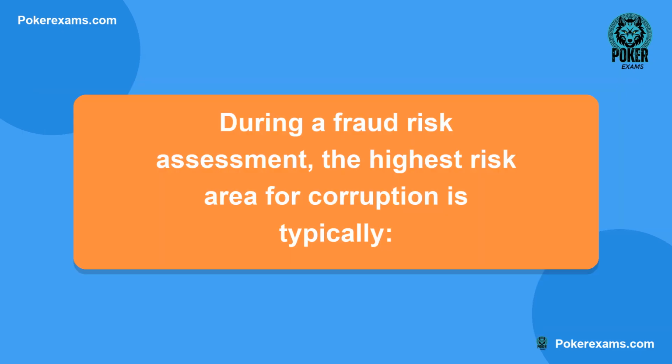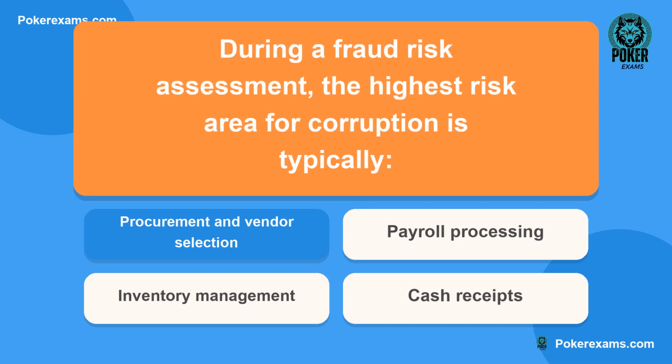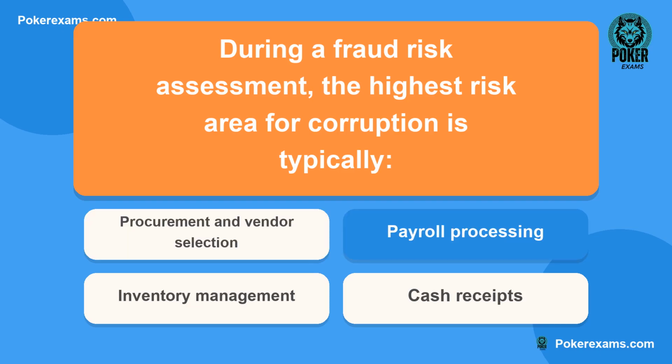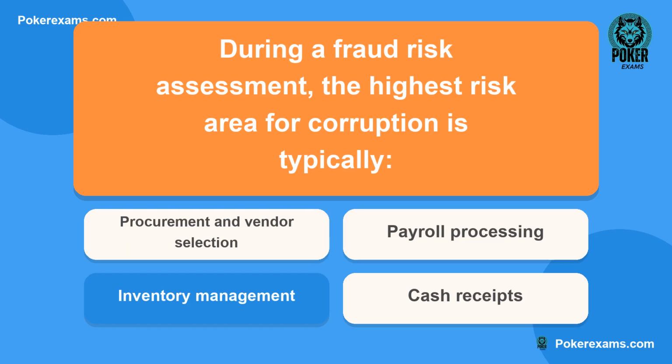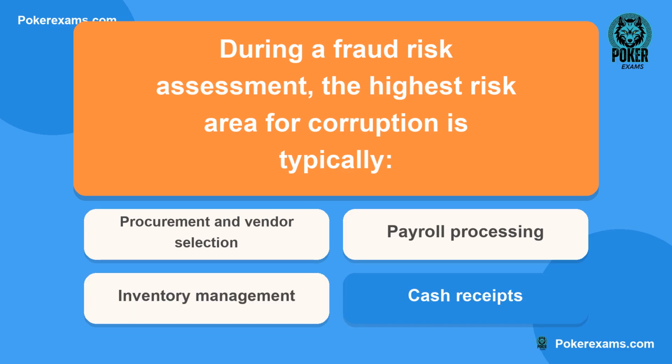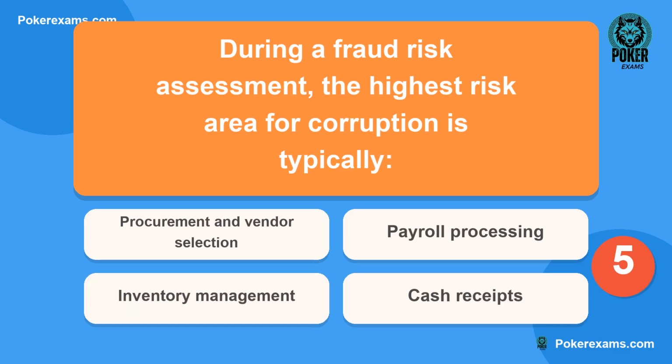Next question. During a fraud risk assessment, the highest risk area for corruption is typically: is it A, procurement and vendor selection? Or B, payroll processing? Could it be C, inventory management? Or lastly D, cash receipts?